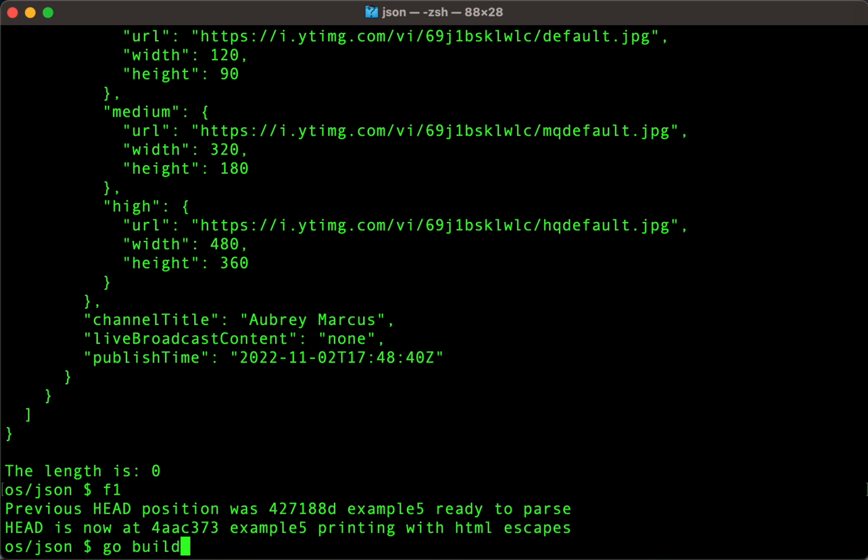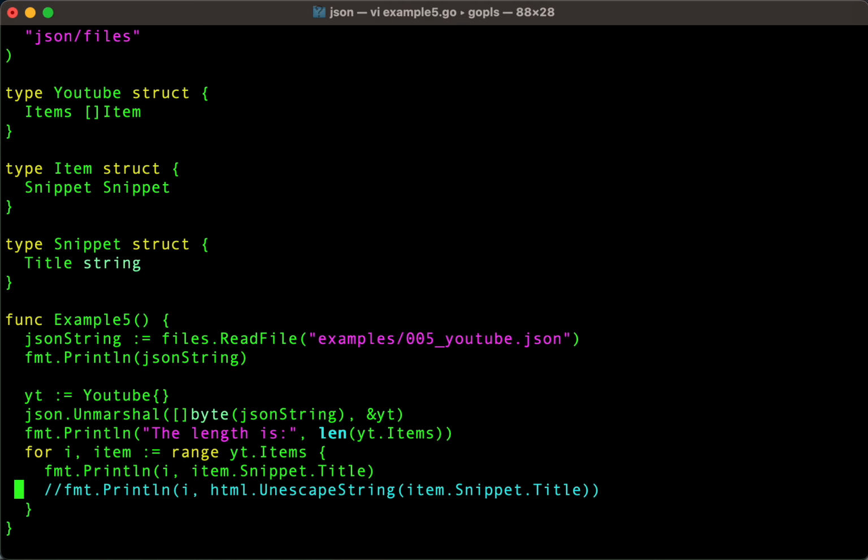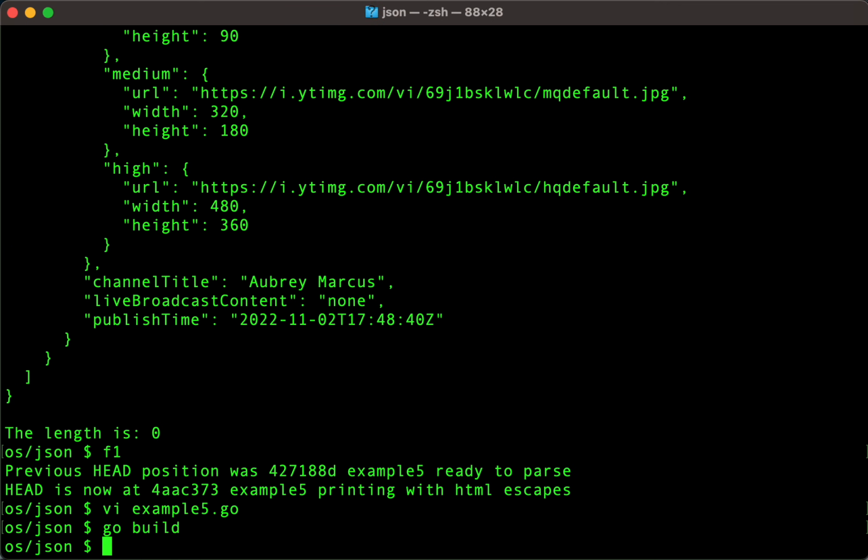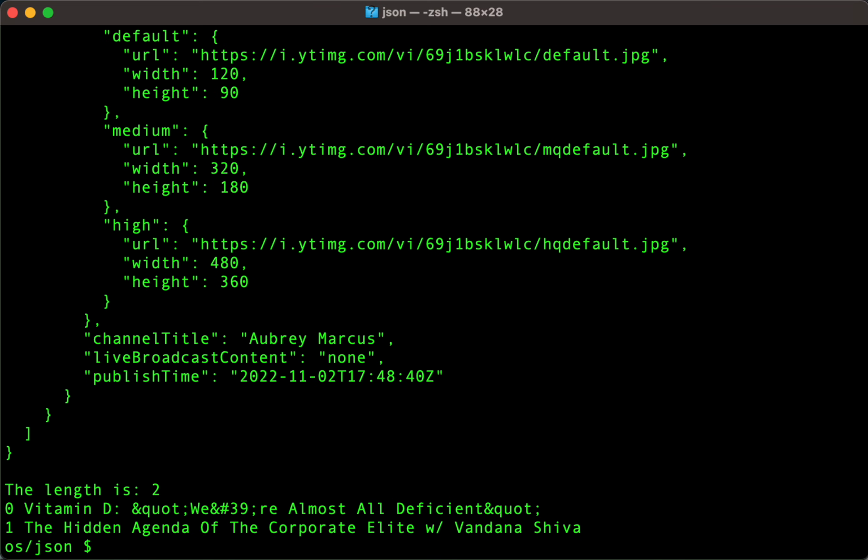Let's go forward 1. The magic line is there. We're now trying to unmarshal it into a structure we've called YouTube, which has a list of items, and each item has a snippet, and a snippet has a title. And okay, what happens if we run that? Oh my God, it's working. The length is 2. The first video is this vitamin D one, and the second one is the hidden agenda of corporate elites. These are the video titles from this channel, the example channel we're using.